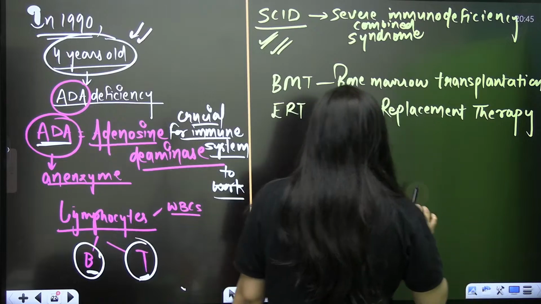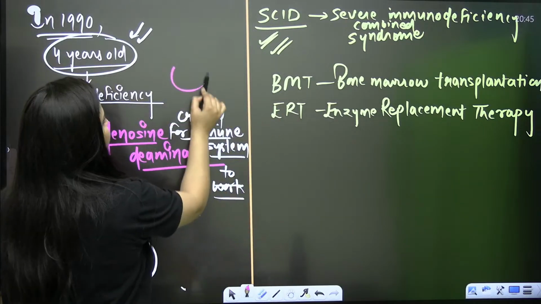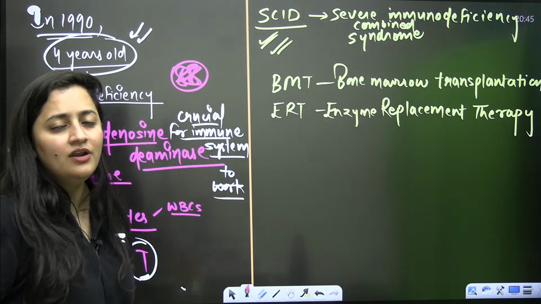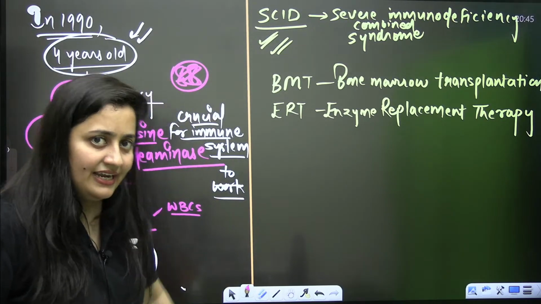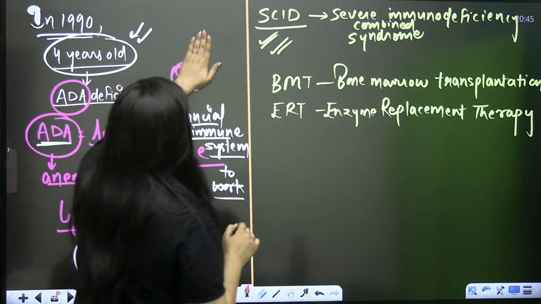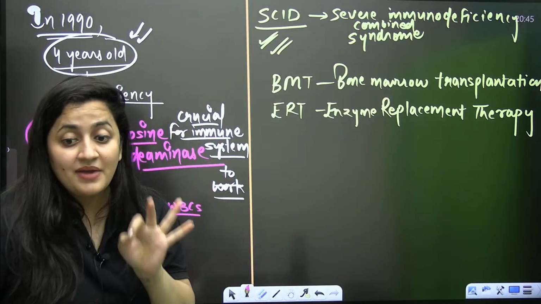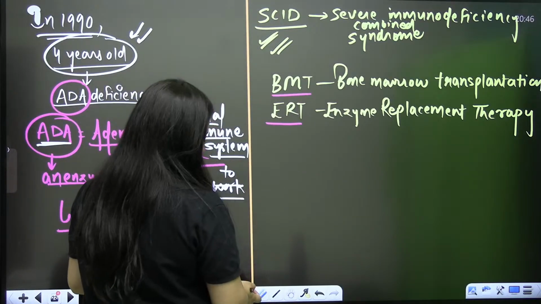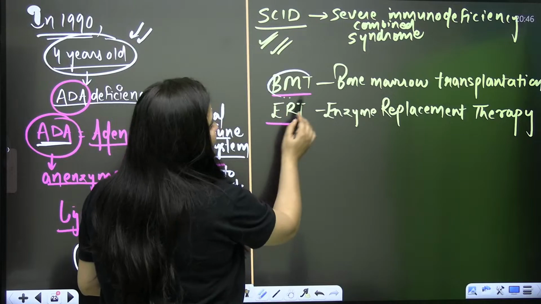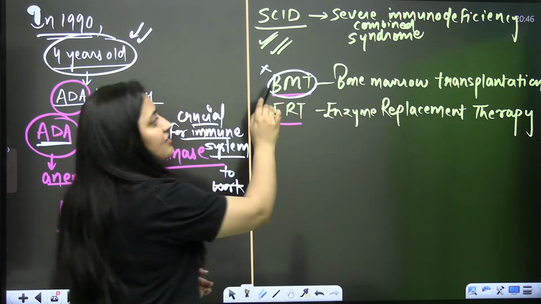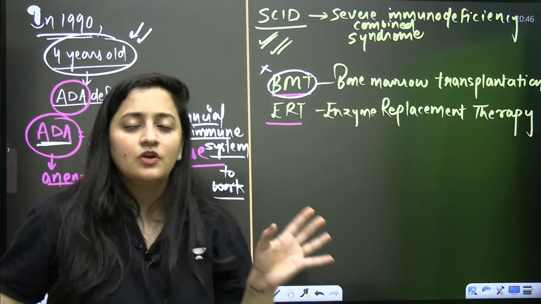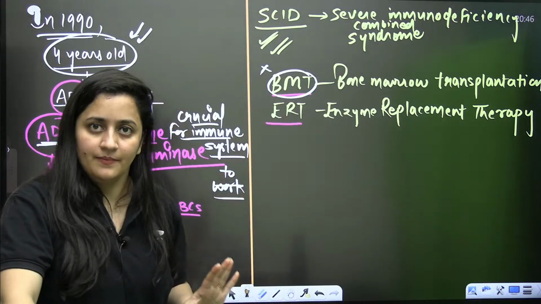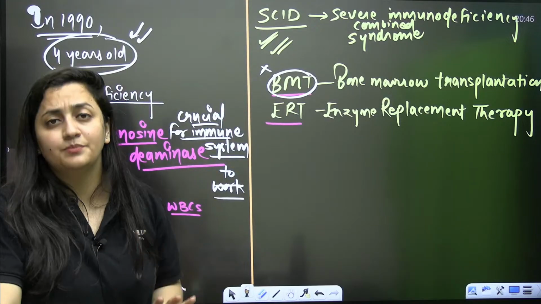You know that the site of production of this ADA enzyme is the lymphocyte. In gene therapy, as I mentioned, it is a collection of techniques, so BMT and ERT are performed. But even bone marrow transplantation will not provide a 100% cure, and neither will enzyme replacement therapy.